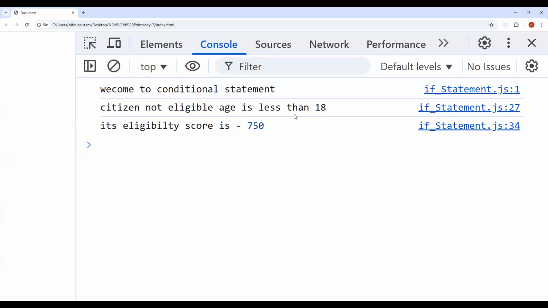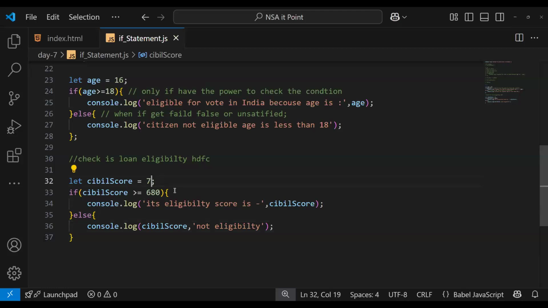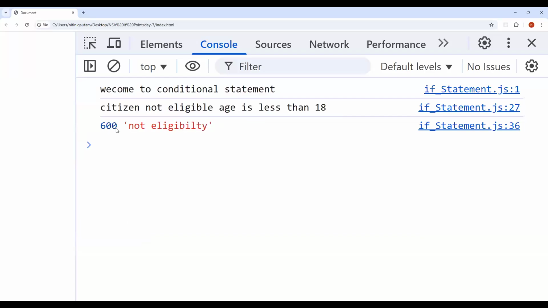Score is 750. And let's fail the condition. I write 600, and reload. Okay, 600, not eligible. You can see it's showing the else condition in red. It's like an update in the browser. I don't know how it's understanding, but it might be some update.